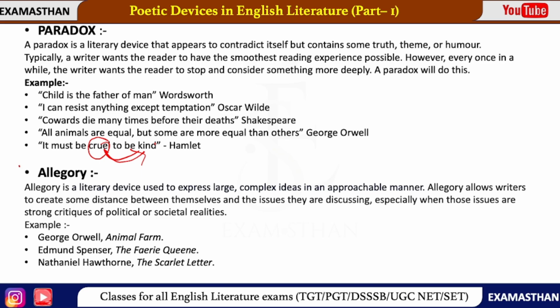Next example, poetic device we have allegory. Allegory is a literary device used to express large complex ideas in an approachable manner. That means it is used to express a large complex idea in an approachable manner. Allegory allows writers to create some distance between themselves and the issue they are discussing, especially when those issues are some strong critique of